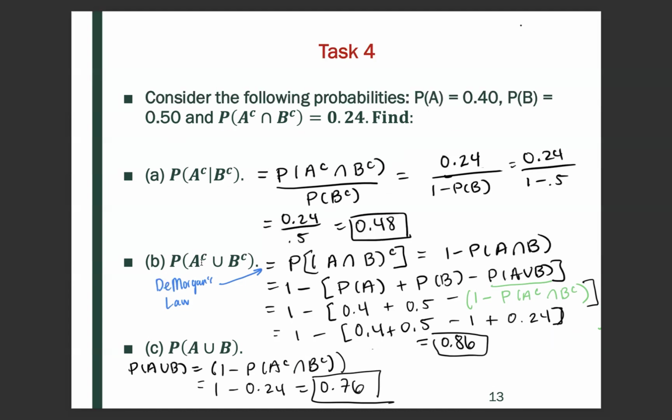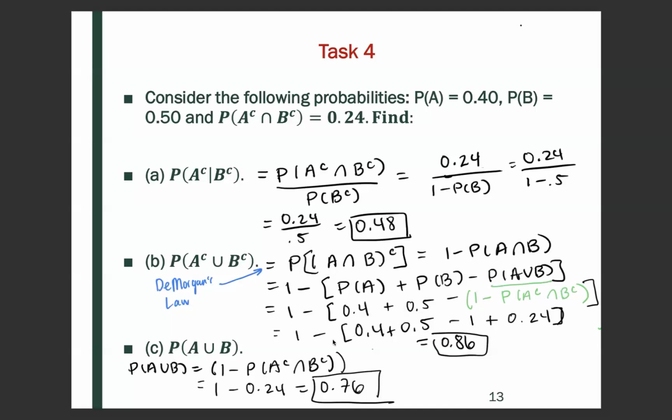What about the probability of A complement union B complement? I'm going to use De Morgan's law, so this equals the probability of A intersect B complement, which equals 1 minus the probability of A intersect B. This can be written as 1 minus the probability of, now I'm going to break down A intersect B, the probability of A plus the probability of B minus the probability of A union B. And the probability of A union B equals 1 minus the probability of A complement intersect B complement.